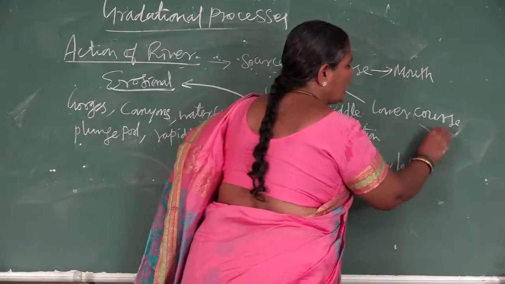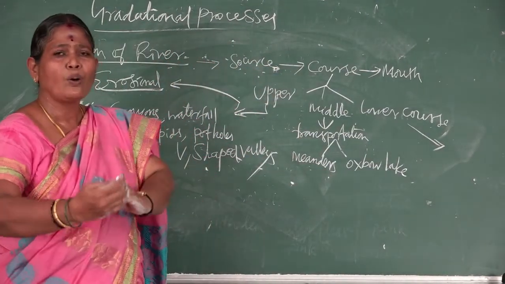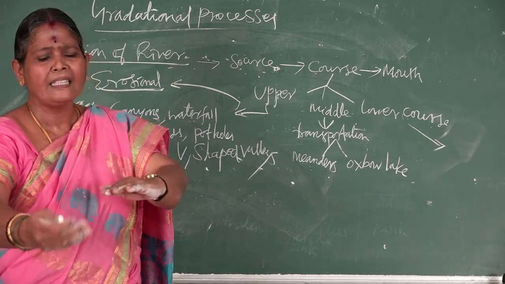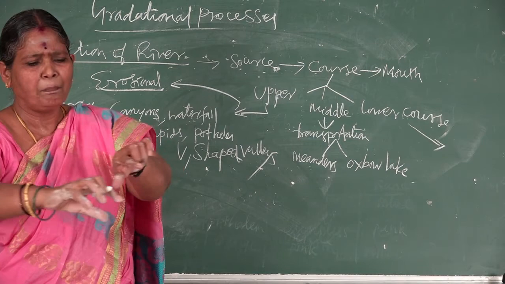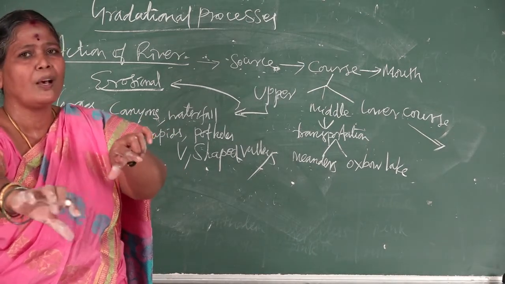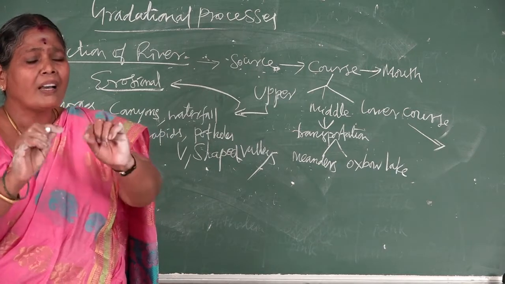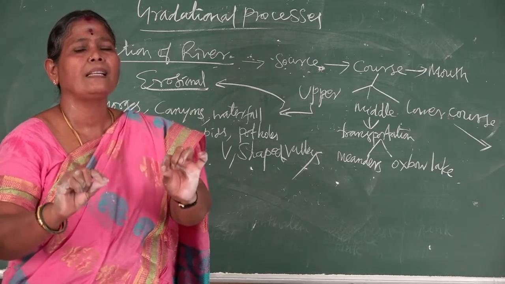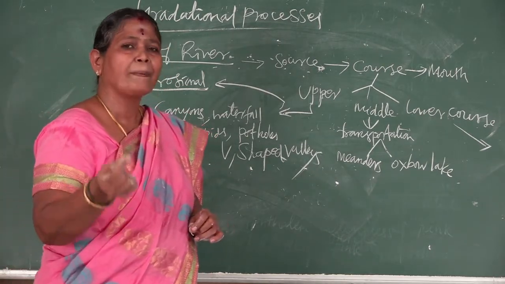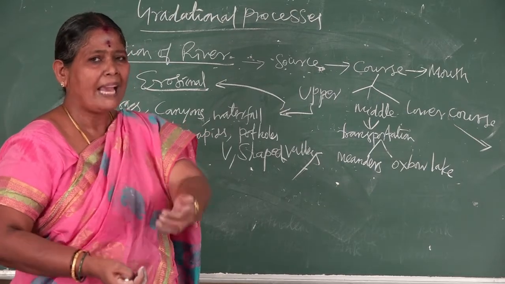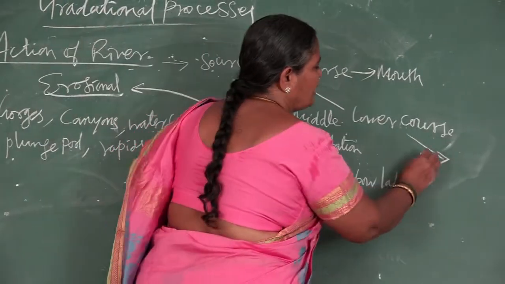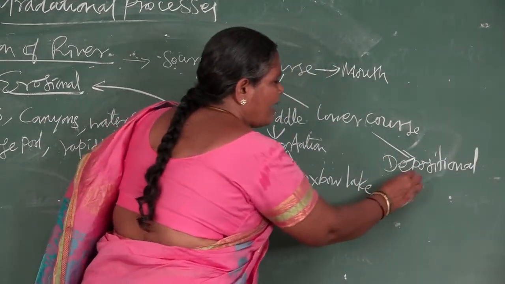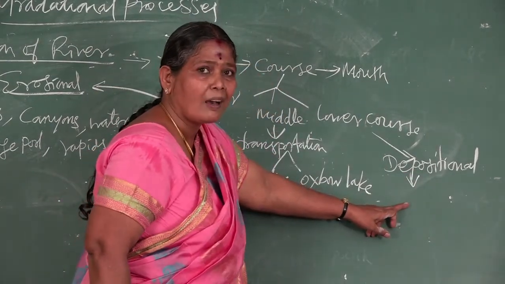Now you come to the lower course of the river. In the lower course, after flowing from the mountain and middle area, the region where it drains into the sea is called the lower course of the river. There the depositional feature is predominant. As a result of depositional features, some landforms are formed. What kind of landforms are formed?